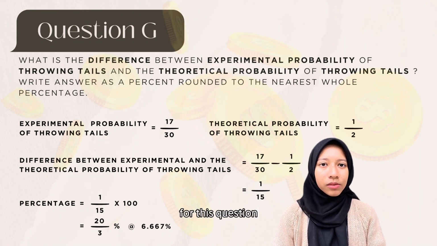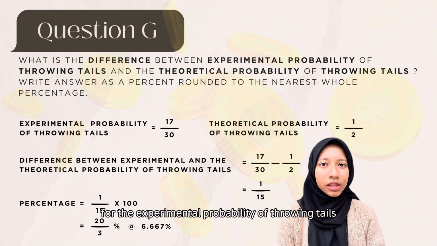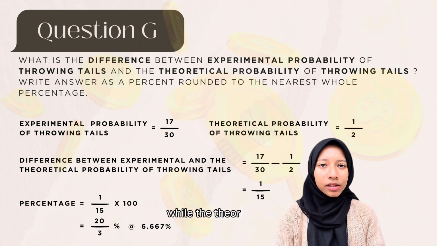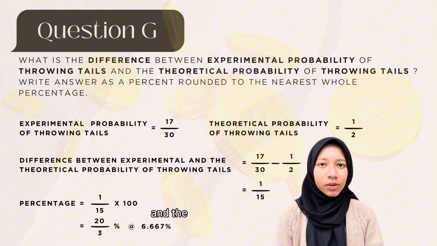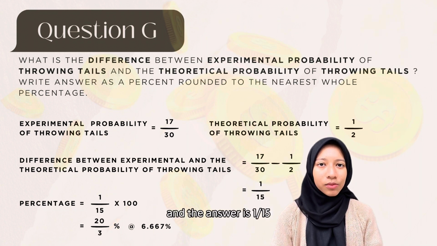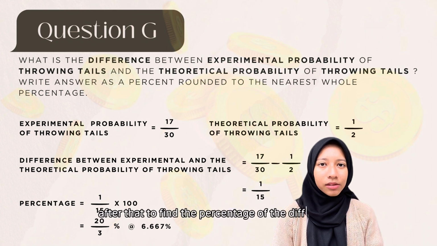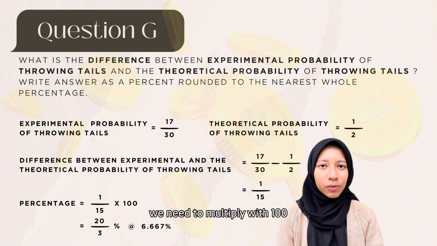Question G. What is the difference between the experimental probability of throwing tails and the theoretical probability of throwing tails? For this question, we get 17 over 30 for the experimental probability of throwing tails, while the theoretical probability of throwing tails is 1 over 2. The difference between experimental and theoretical is 17 over 30 minus 1 over 2, and the answer is 1 over 15. After that, to find the percentage of the difference, we need to multiply by 100.